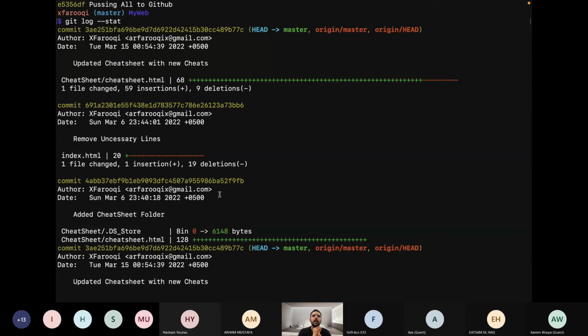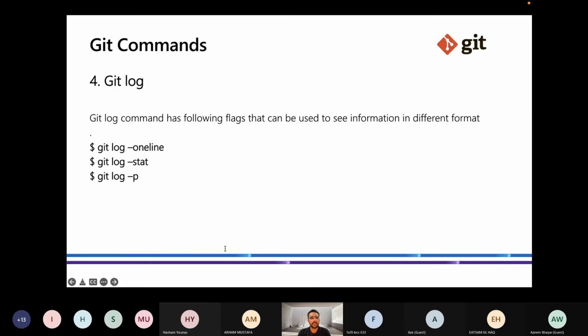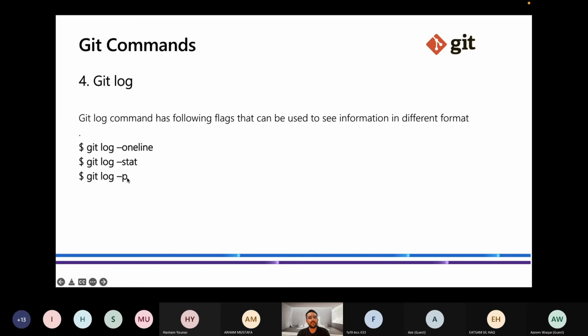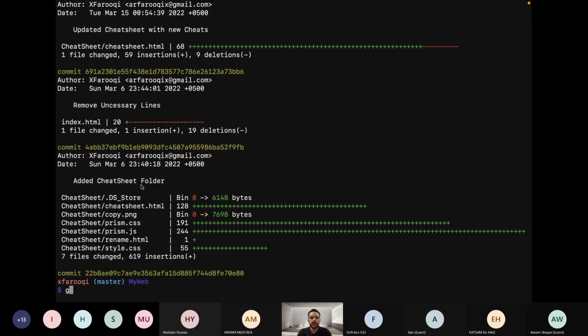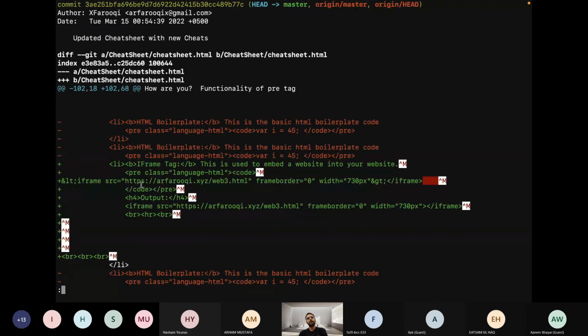So I want to know what exact lines have been changed, like which exact line of code I have written and which exact line of code I have deleted. I want to know that. How can I know? There is another command, git log -p. It is a flag of git log. So we will write git log -p. When we hit enter, here we go.